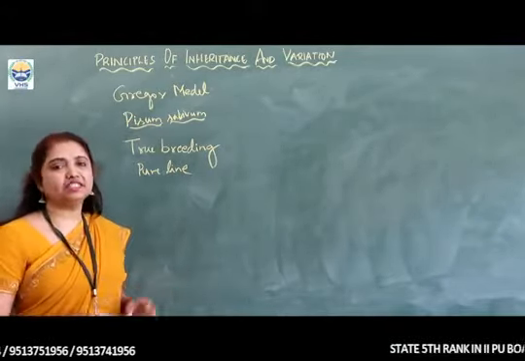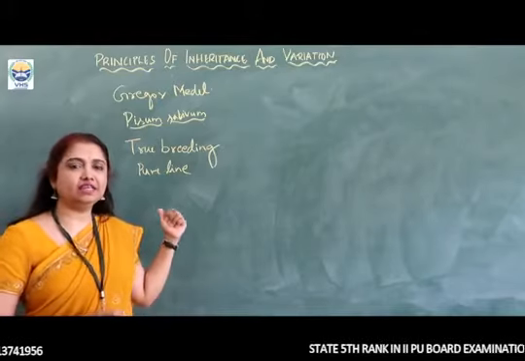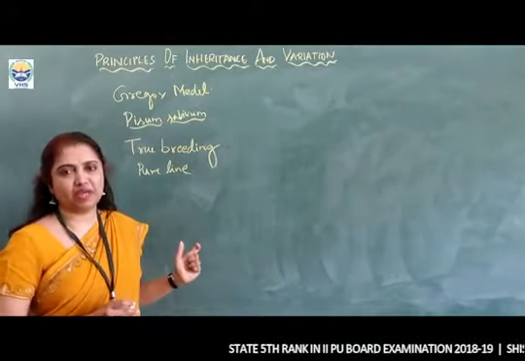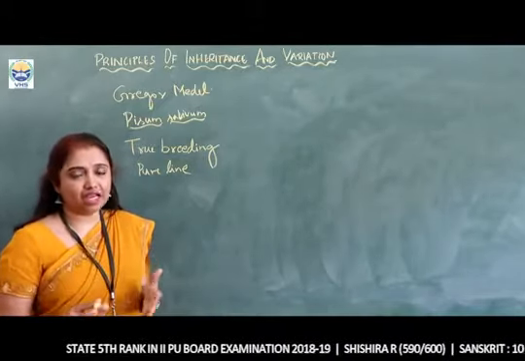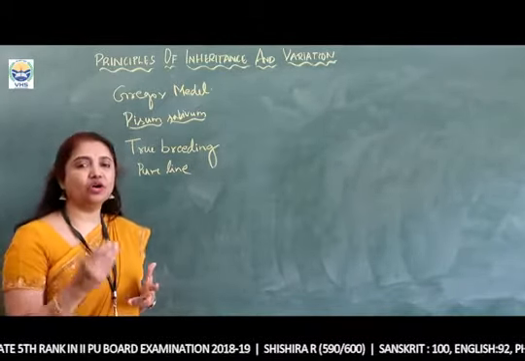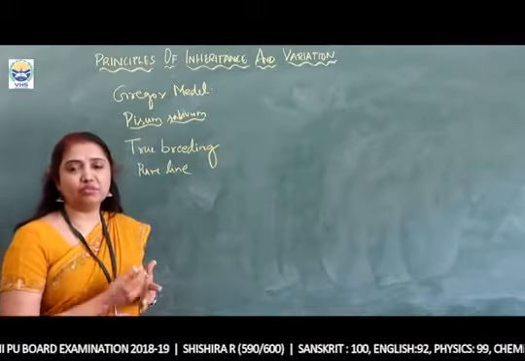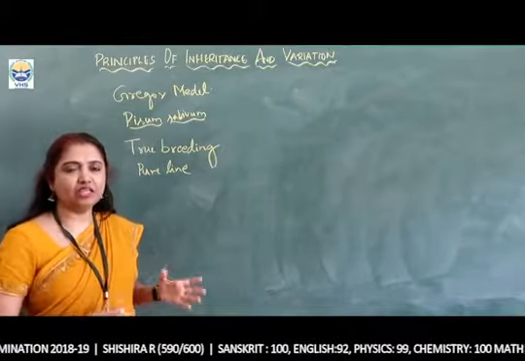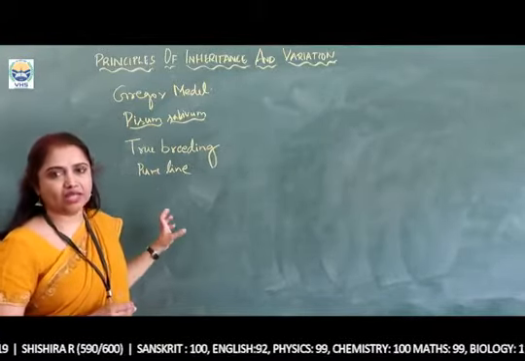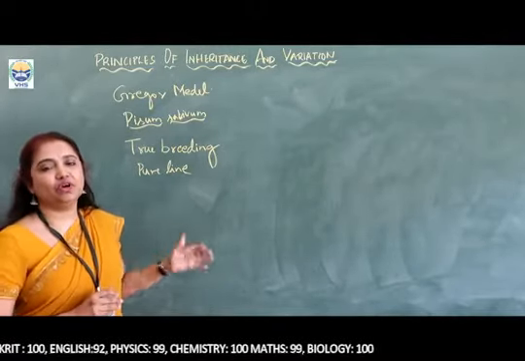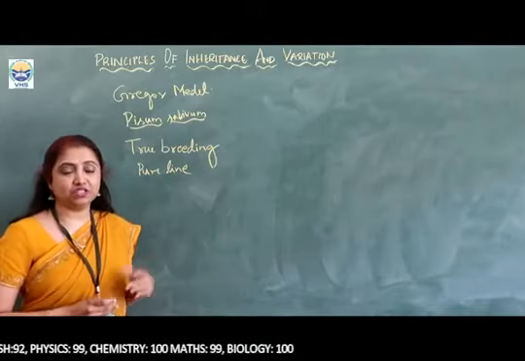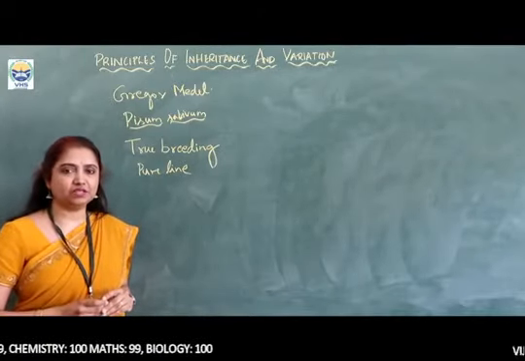For all the hybridization experiments by Mendel, he considered these pure lines as parents. Whatever ratios he got, whether the monohybrid ratio or dihybrid ratio, that is the monohybrid cross, dihybrid cross, for all these, he used these pure lines. Now, these pure line parents are called the parental generations.